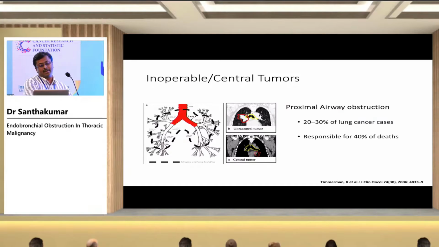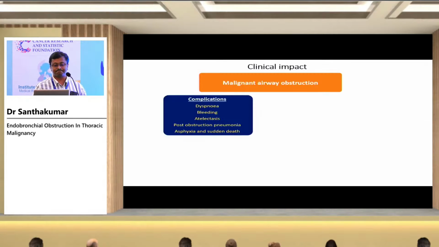As I said, almost 20 to 30% of lung cancer cases present with central airway obstruction. The central airway comprises the trachea, both main bronchi, and the proximal lobar bronchi also. The area which is marked here comprises the central airway. So central airway obstruction affects a significant proportion of the lung cancer patients we face.